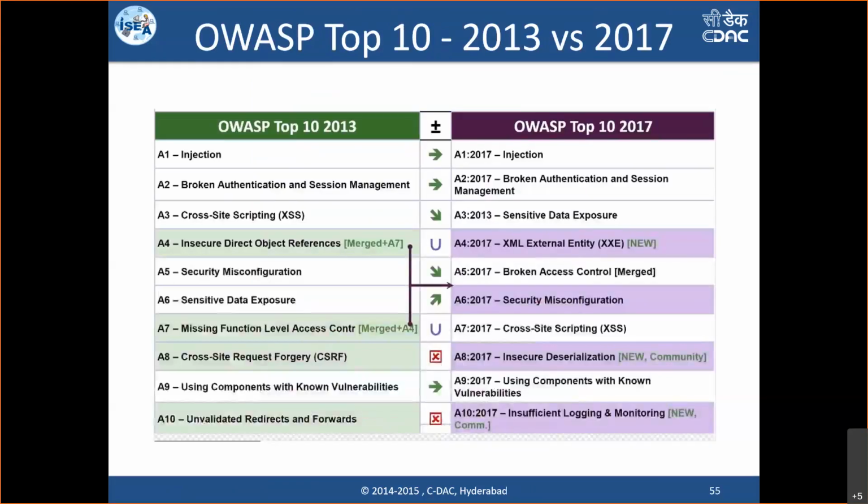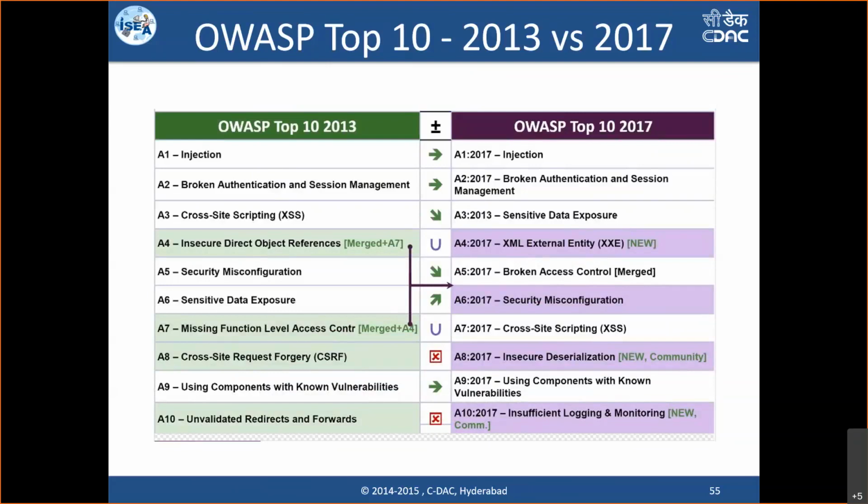This is just a comparison of the previous top 10, 2013 top 10 and 2017 top 10. As you see here, the A1 and A2 remain to be the same, without any change, injection. In fact, prior to 2013 also, injection was in the top 1 position. Later to that, you can see that there are some changes in vulnerabilities. Cross-site request forgery is now no more available in top 10.